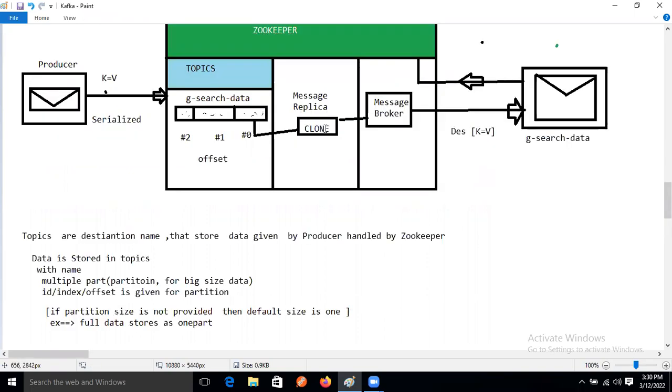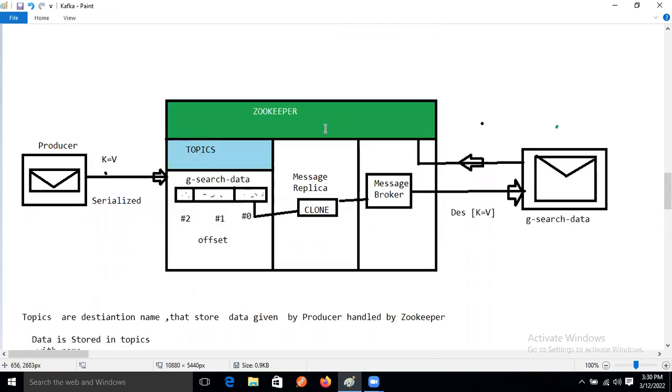But the question is, who is handling this topic now? Who will create the topic? Zookeeper. Zookeeper is creating the topic, right? But we need to give some instruction.